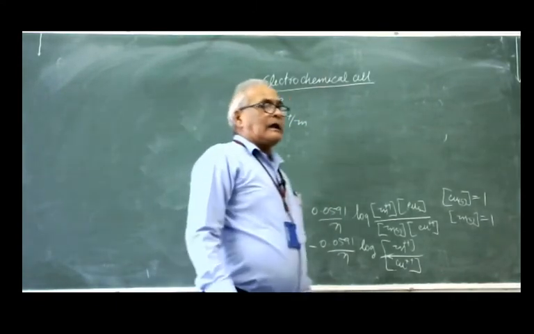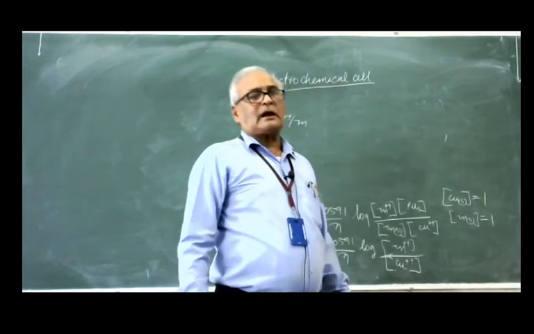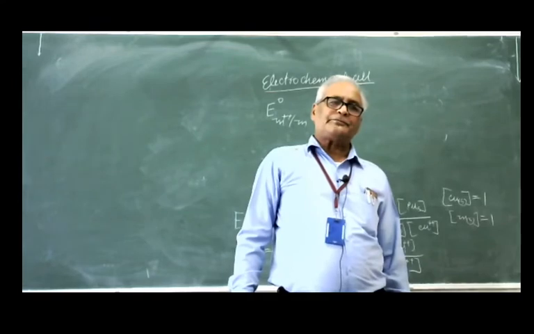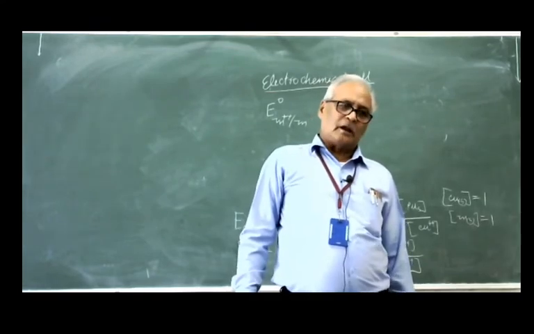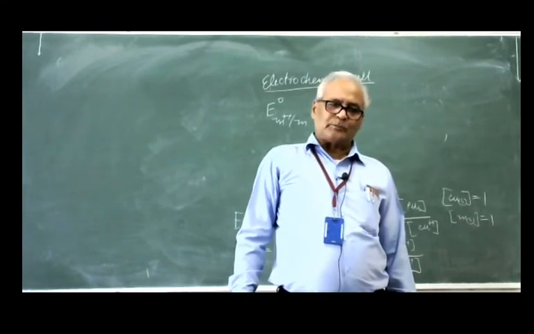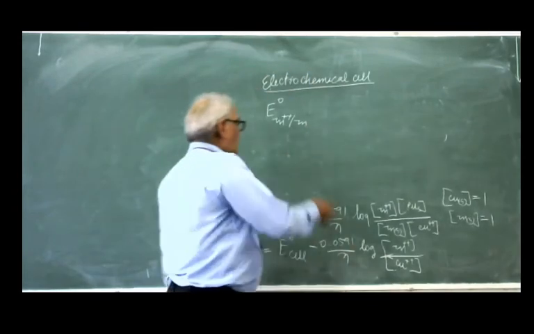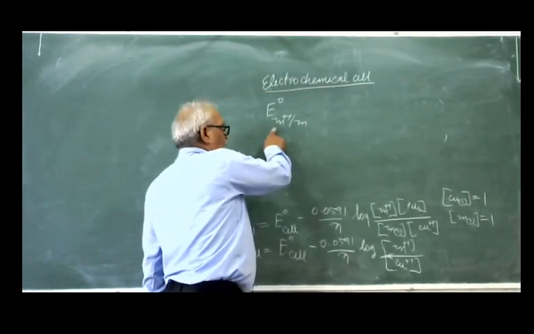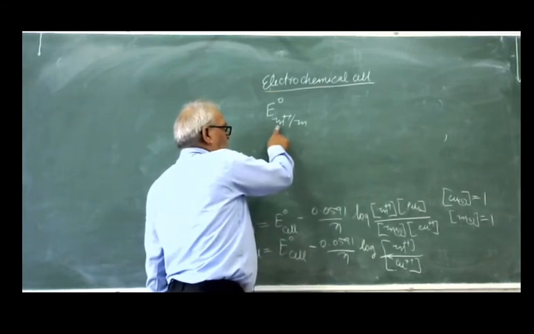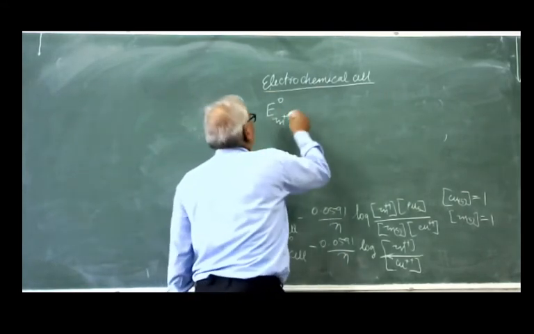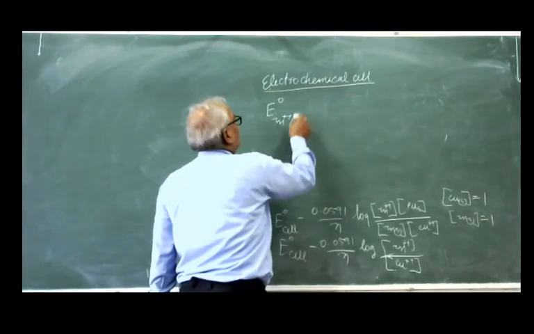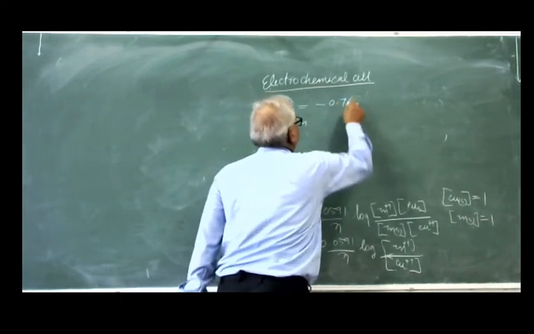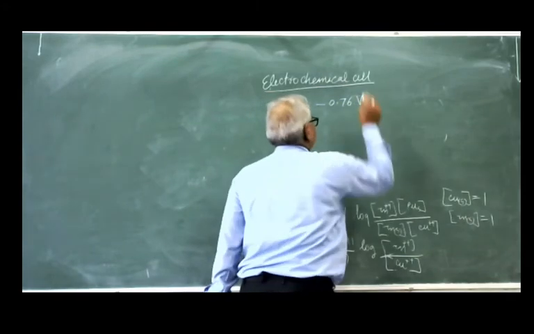Standard electrode potential is always represented in terms of reduction potential, not oxidation potential. If I put zinc to zinc ion, that is the oxidation. Here I represent the reduction, so E0 of zinc ion to zinc is equal to minus 0.76 volt.